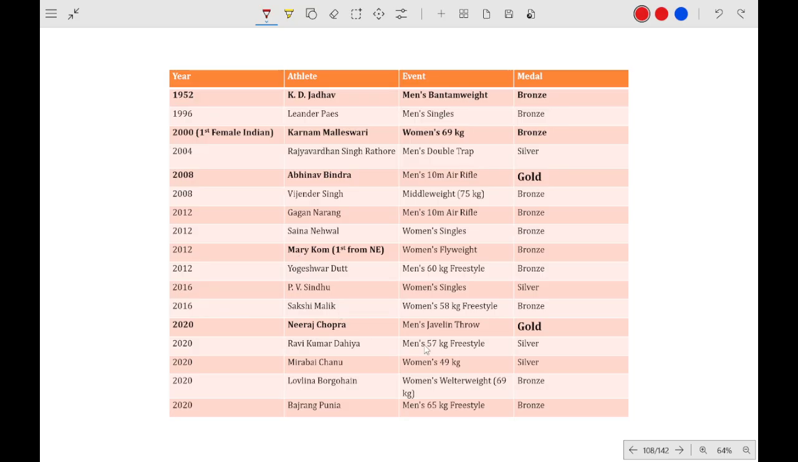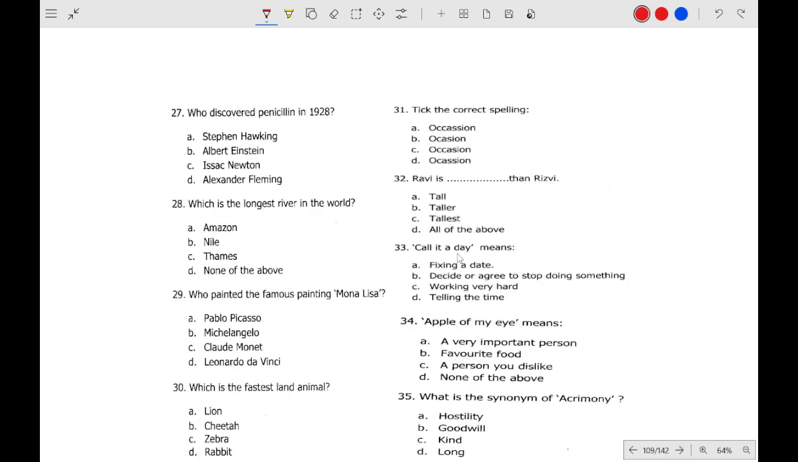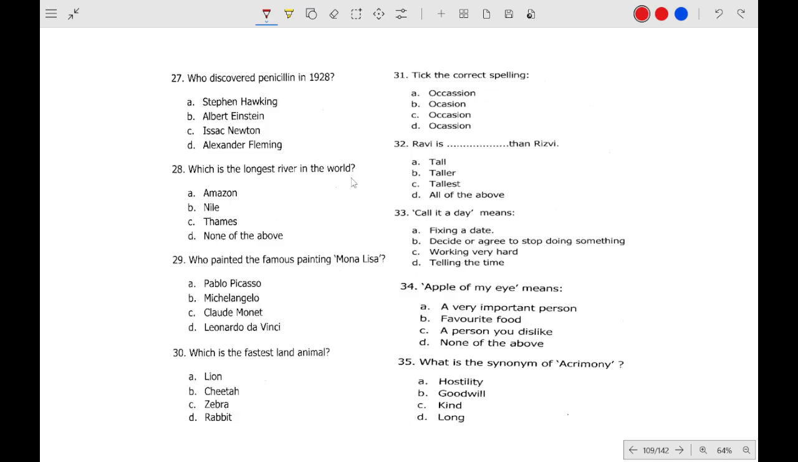And as you can see, who discovered penicillin in 1928? Alexander Fleming. Longest river in India: Nile. Who painted the famous painting Mona Lisa? Leonardo da Vinci. Who is the fastest land animal? Cheetah. Correct spelling? C.